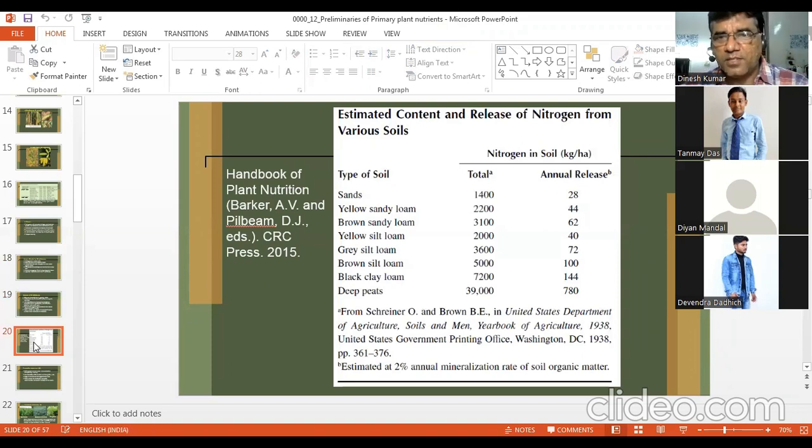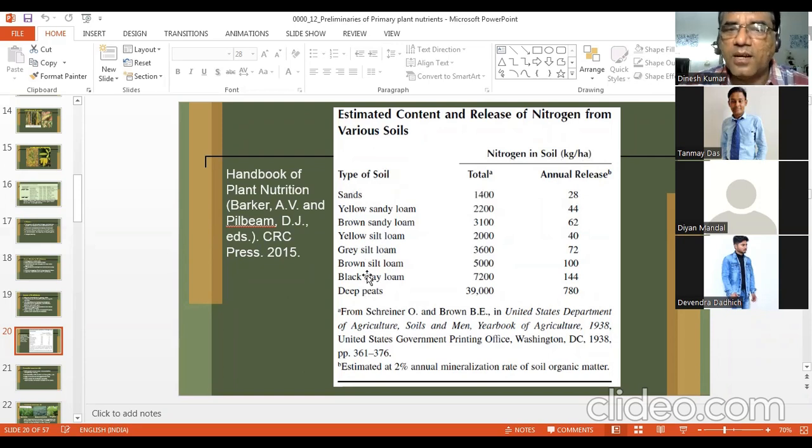And you can see this is very interesting. In the last practical, we have studied the mineralization of organic nitrogen, and we did some numericals also. So you can see estimated content and release of nitrogen from various soils. Nitrogen in soil, kg per hectare. You can see type of soil, sands. In sands, the total nitrogen is low. That is 1400 kg per hectare.